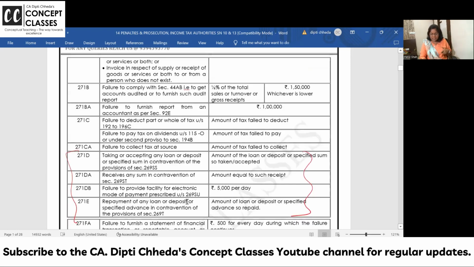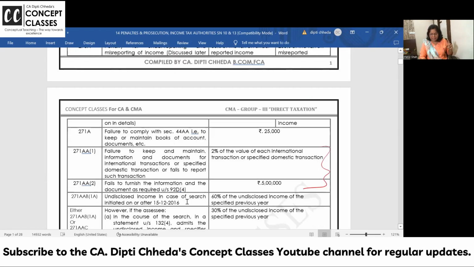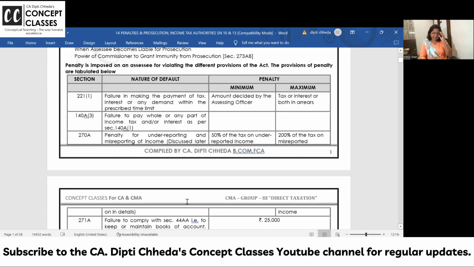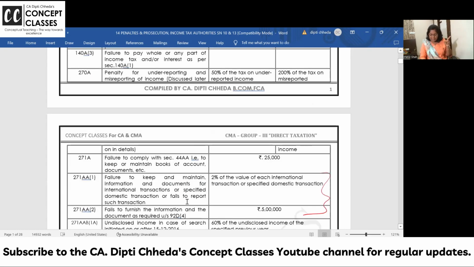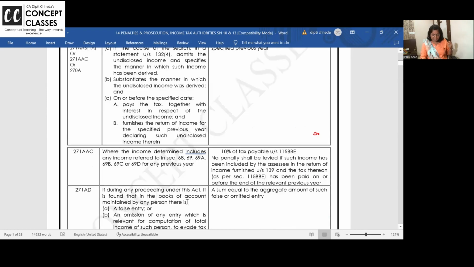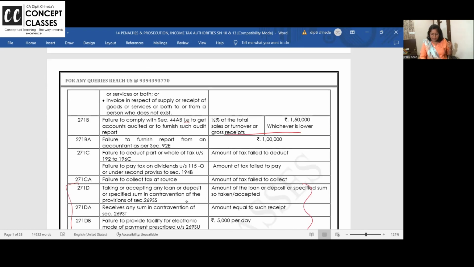So one is the 269 one, one is transfer pricing penalties, PAN card and all general penalties, which is 10,000. And very important: if you don't maintain the books of accounts and you are already paying the 271A penalty, then 271B will not be levied. What is 271B? If your books of accounts are not audited, then you have to pay 0.5% of turnover or 1,50,000, whichever is lower. It will come somewhere, 271B, here it is.